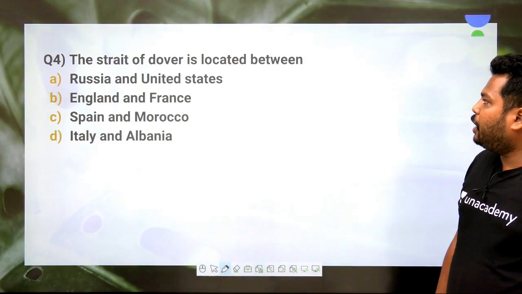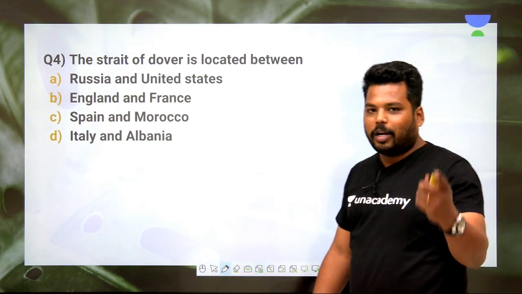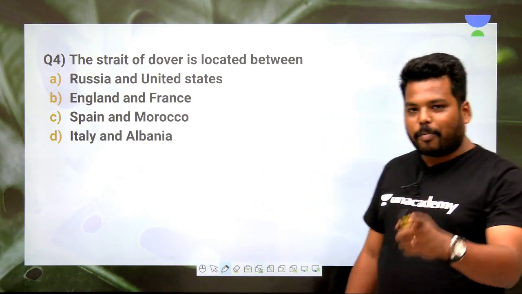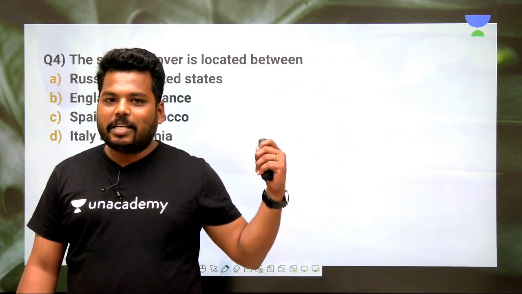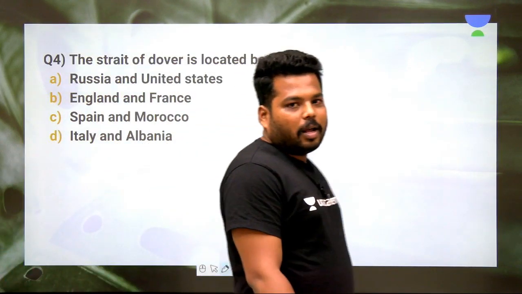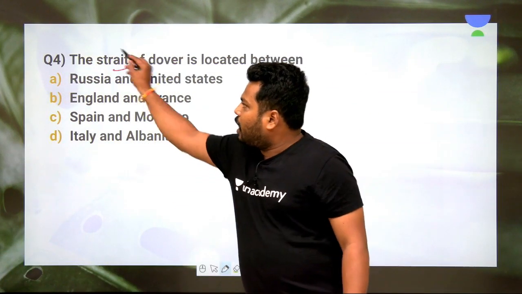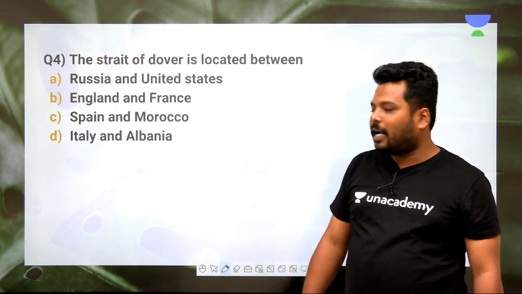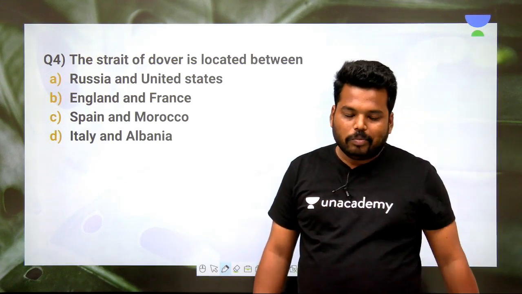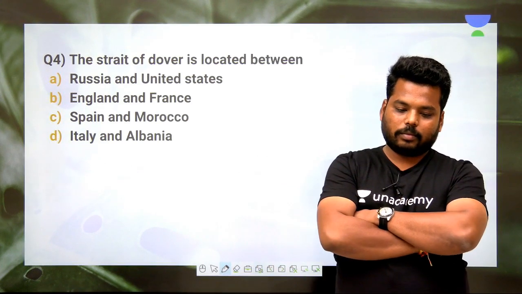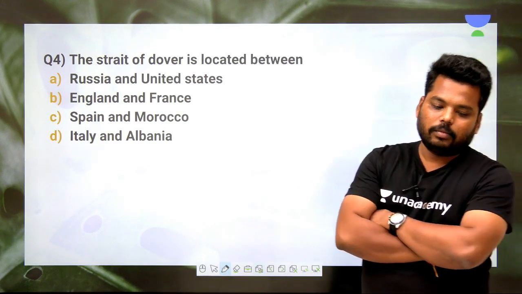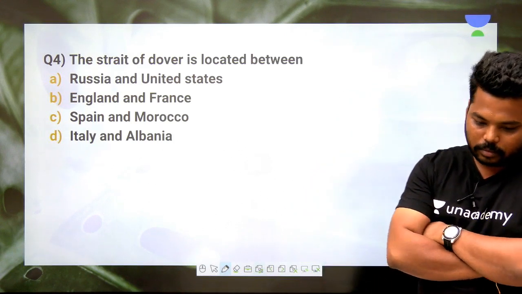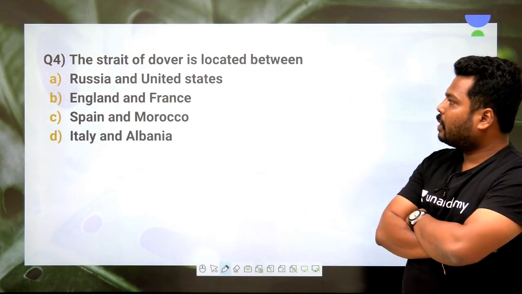Next, the Strait of Dover is located. Just Google it, if you want. You have 30 seconds. Students who are sitting in front of me, you have 30 seconds. Please let me know the answer. I'll explain what a strait is later on. First, let me tell you the answer, then I'll explain what the strait is. Clear?